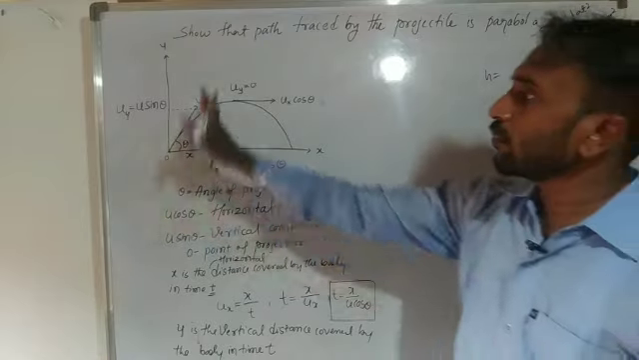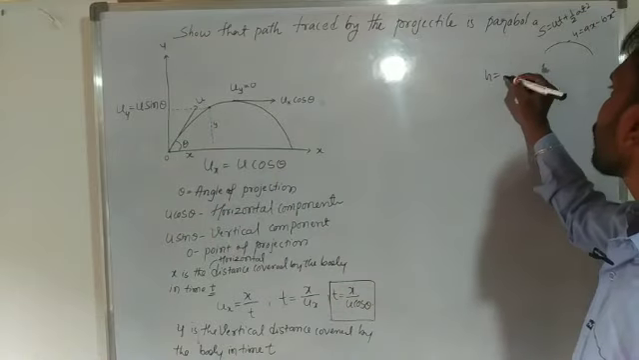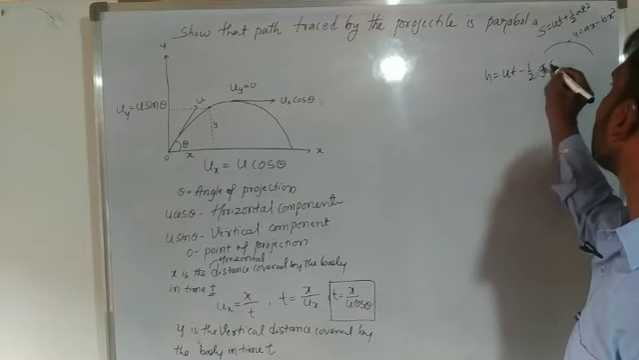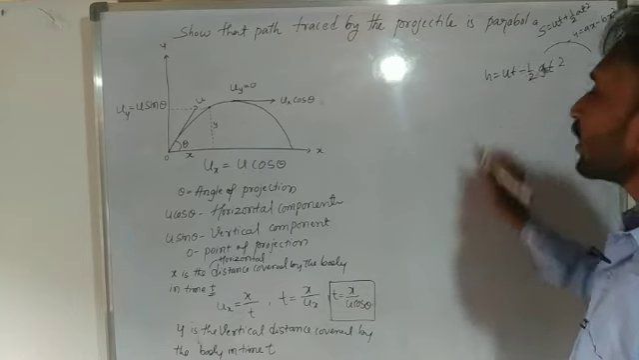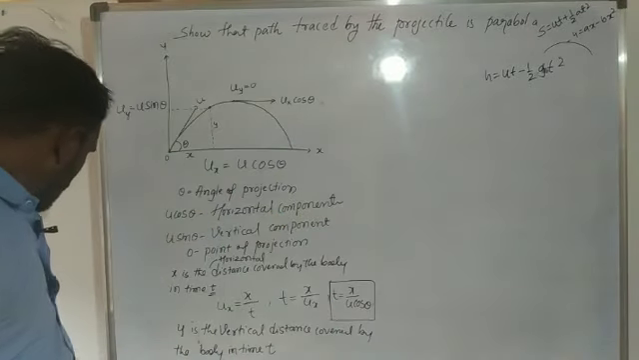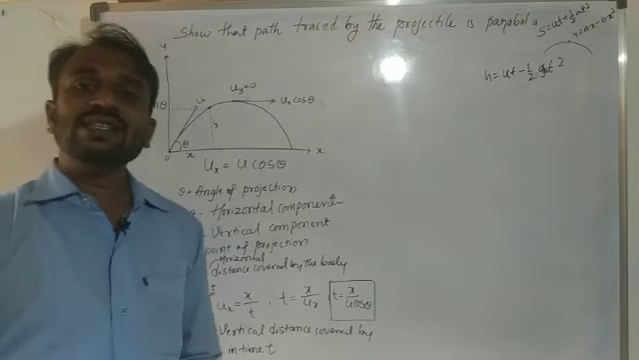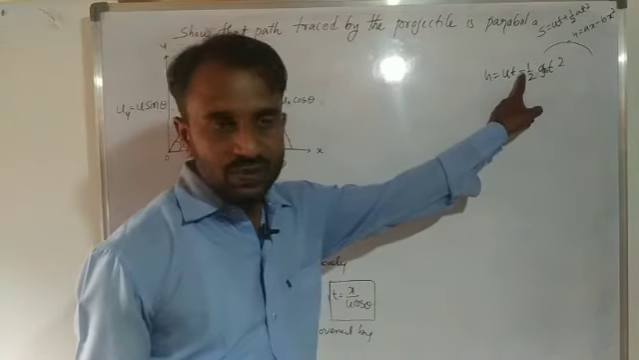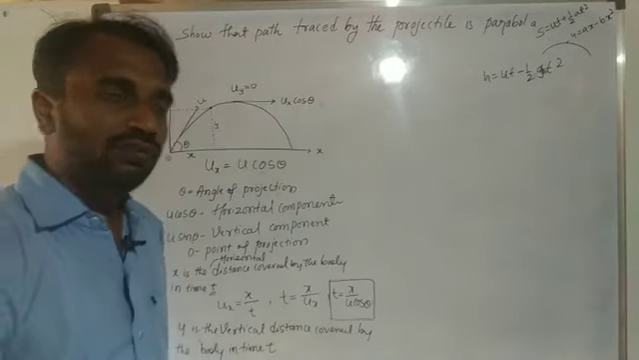Why h? Because vertical means height. h is equal to ut minus half gt square. Why do we consider the minus here? Because the object is moving in the upward direction, so the object opposes the acceleration due to gravity. So here we consider a negative sign. So h we consider the height of the body.